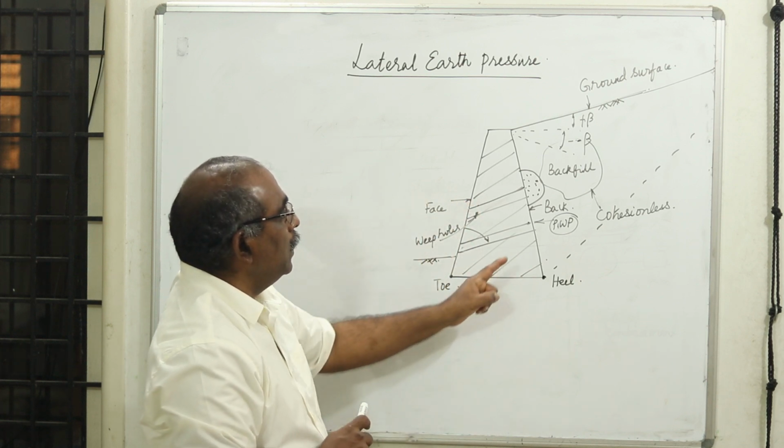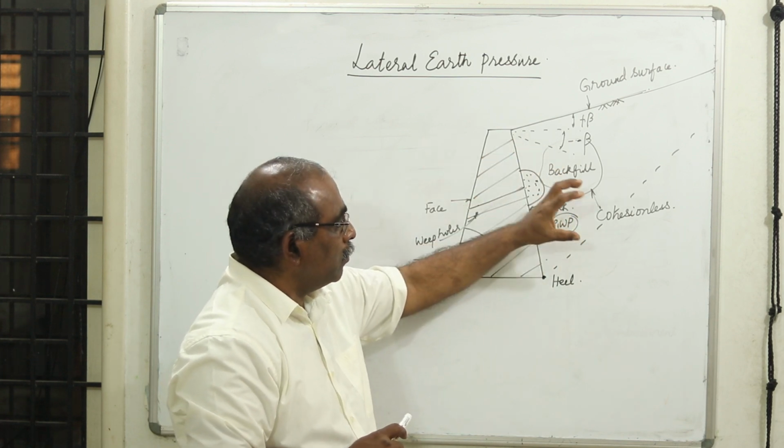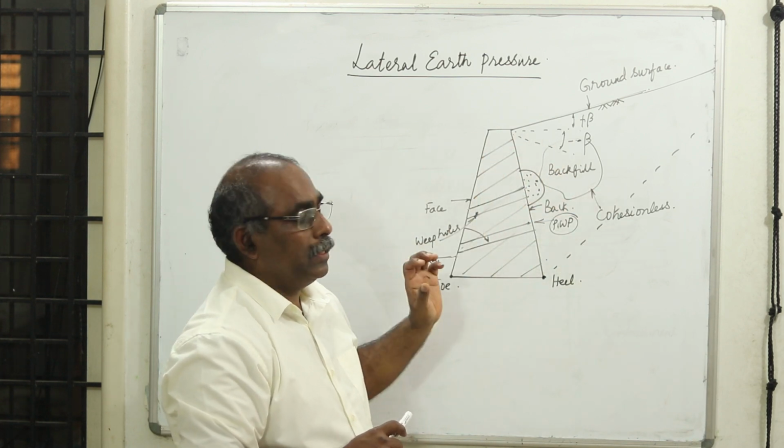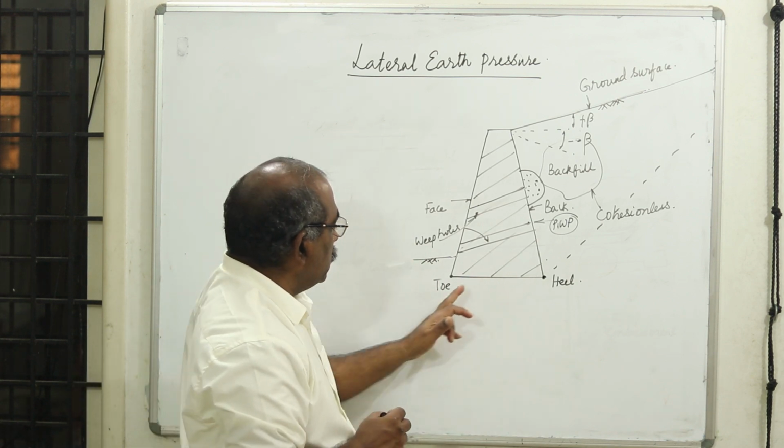V-poles are very essential. The second aspect is the backfill material. We should have a highly corrosion-free material which has very good permeability. These are two aspects in a retaining structure. Now this is called the heel and this is called the toe.